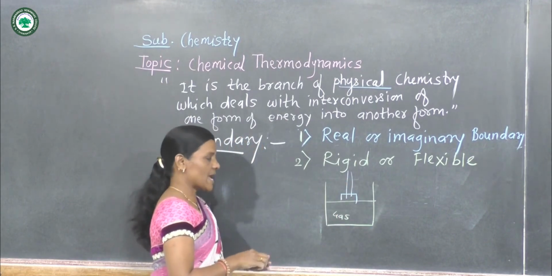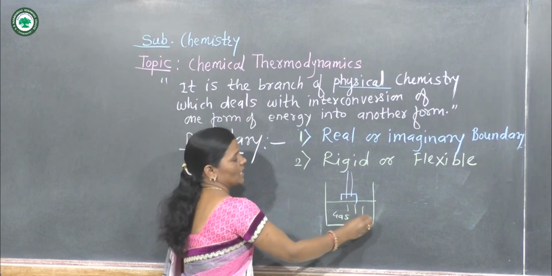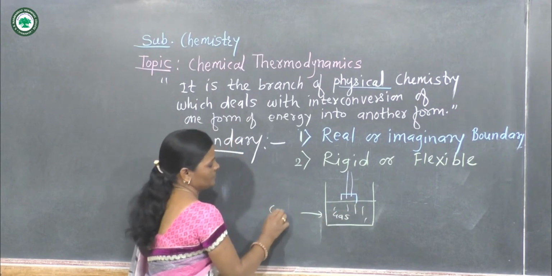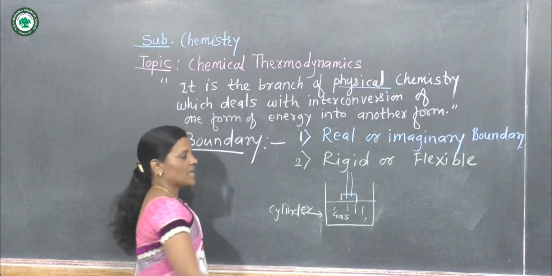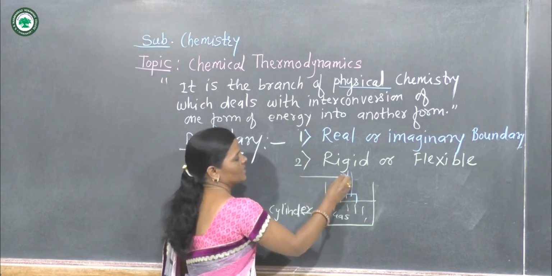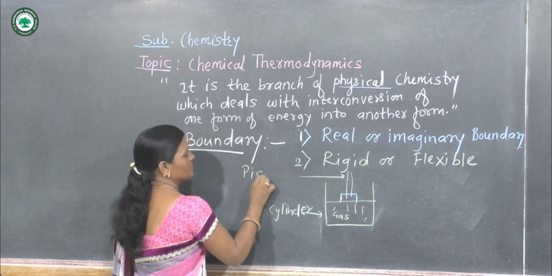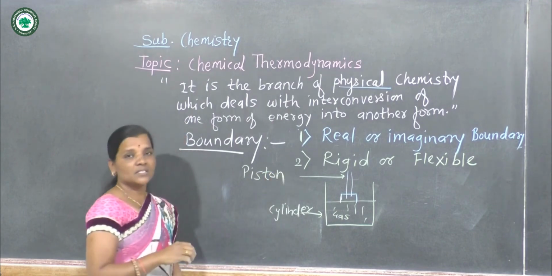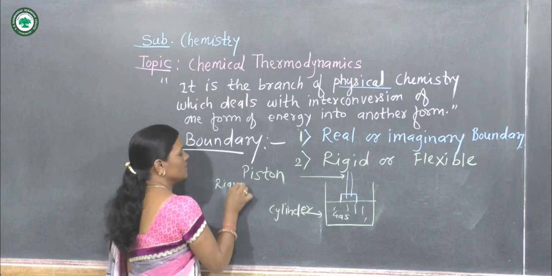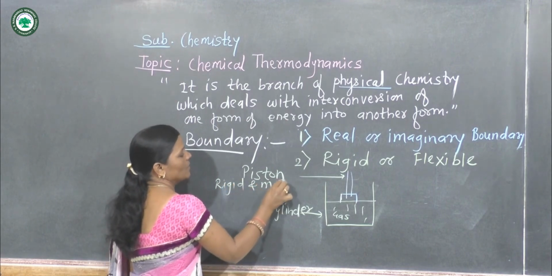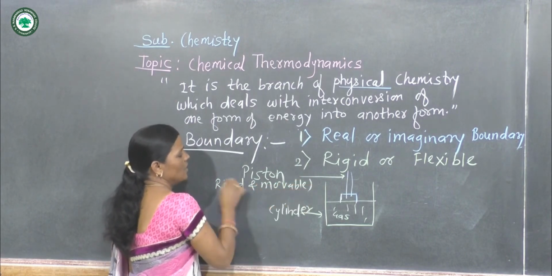Here gas is filled inside this cylinder, and this is the piston. But what is the property of this piston? That it is rigid and movable. Rigid and movable.